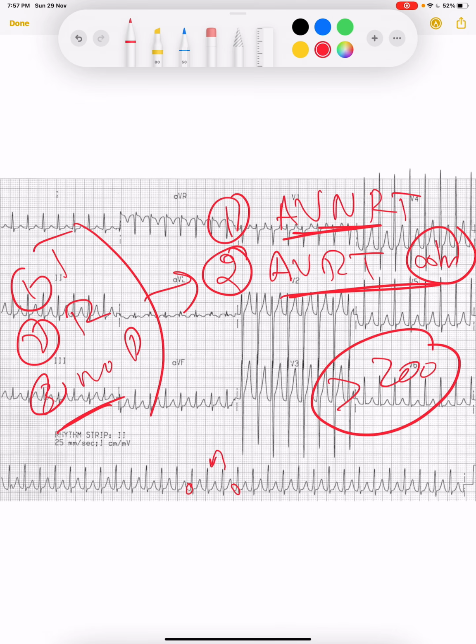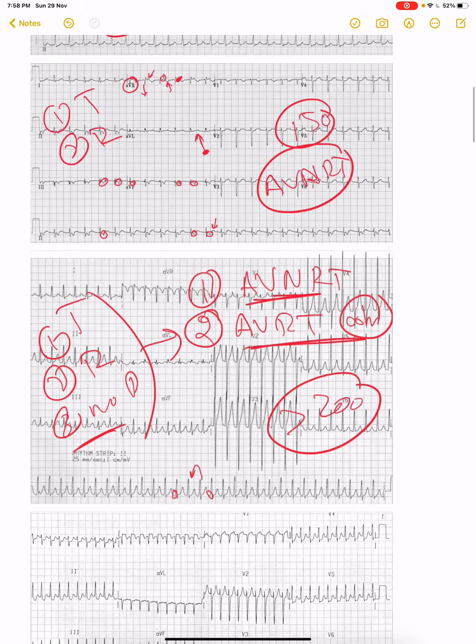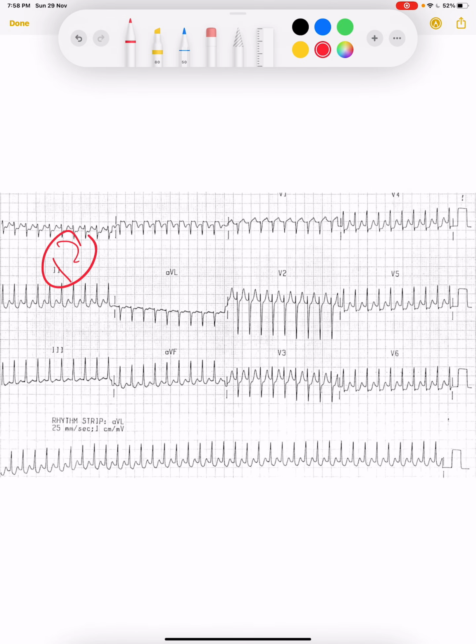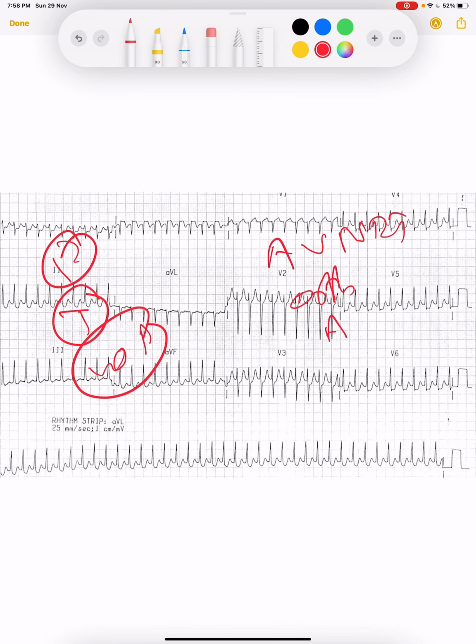But at this ECG we cannot say with certainty what type of rhythm it is. So let's take this one. Rhythm is regular, it is tachycardia, we have no P wave. So we have either AVNRT or orthodromic AVRT. Simple.